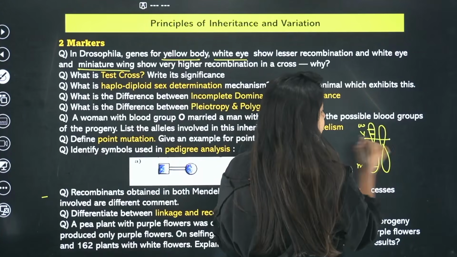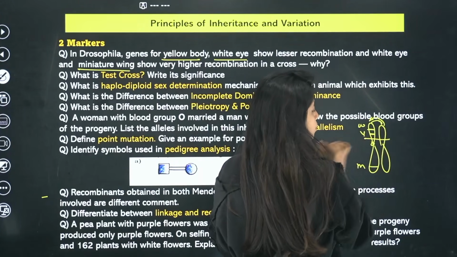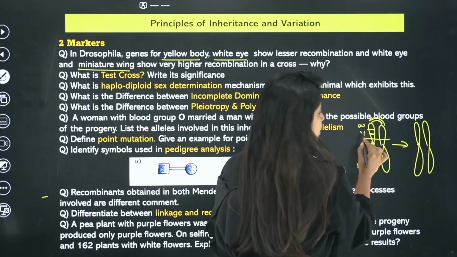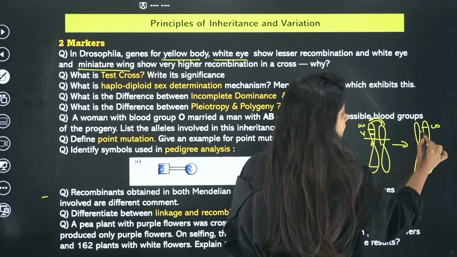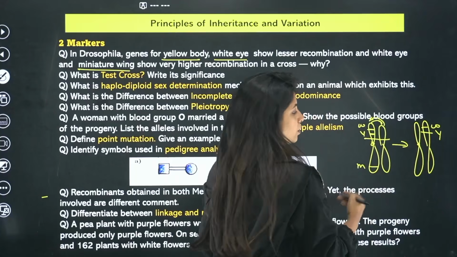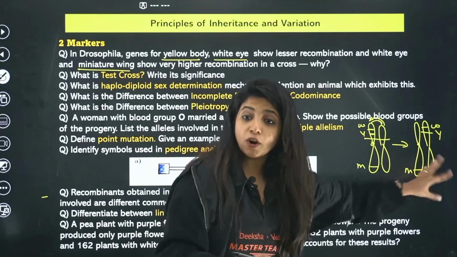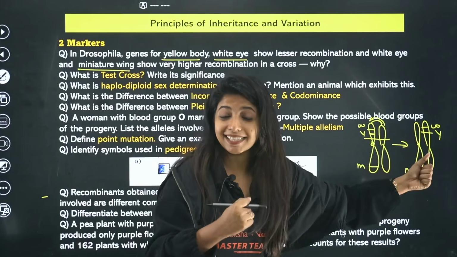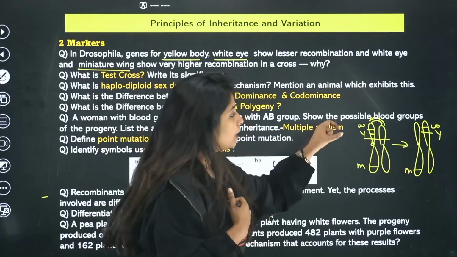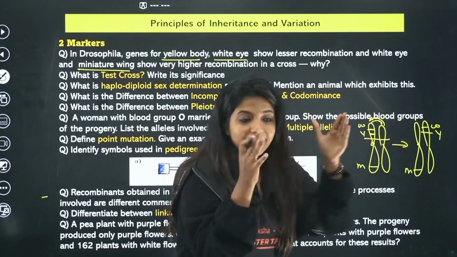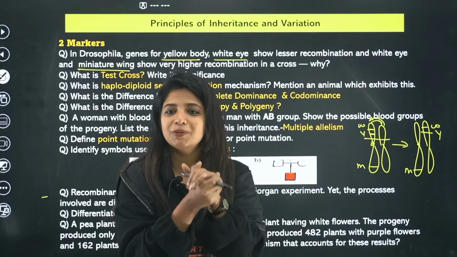Suppose I cut from here, this portion comes there, this portion goes there. In that case, what will I get? Let's make a new chromosome. This time, since the portion went there, the white eye, yellow body gene is on the other chromosome, and the miniature wing gene is on this chromosome. Am I not making a new combination? Yes, I am making a new combination. So over here, I still see that both of these genes are together. Why? Because they are closely linked to each other. That is why they are together always.